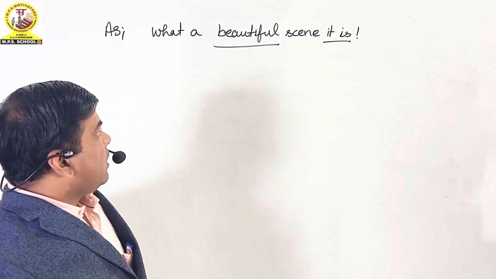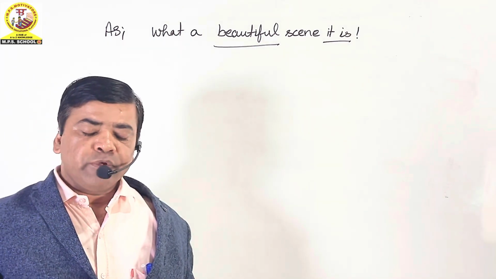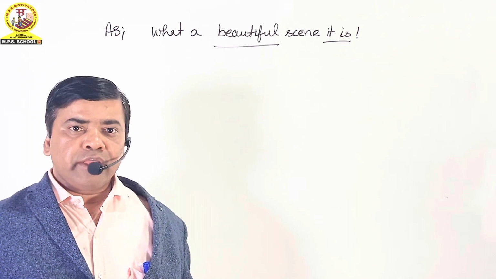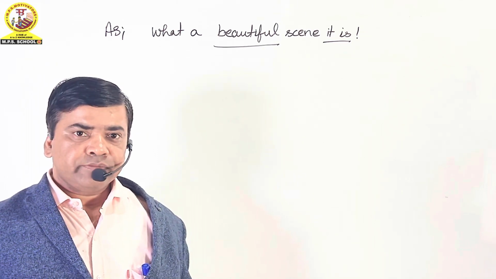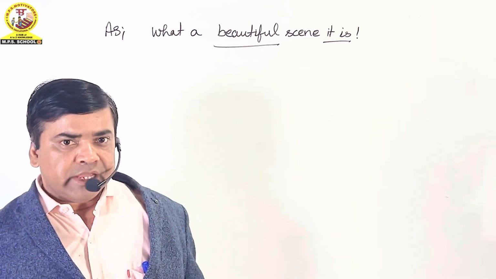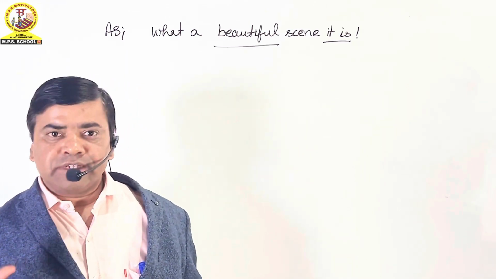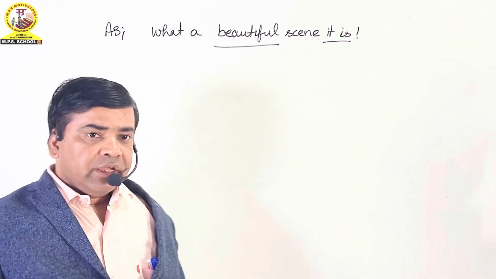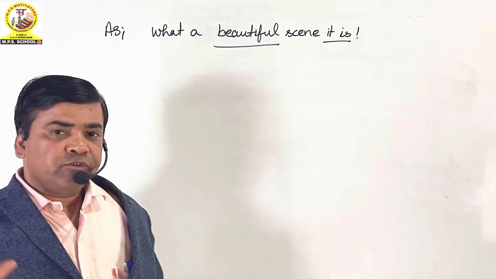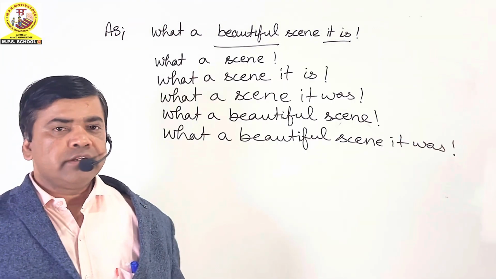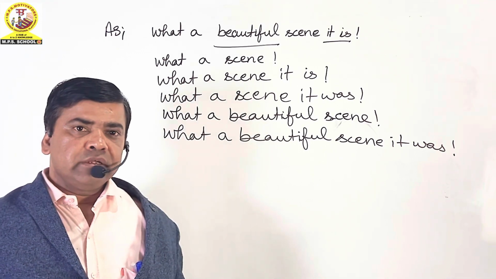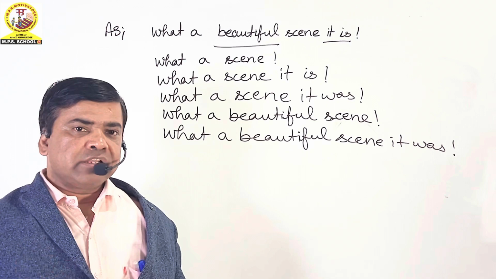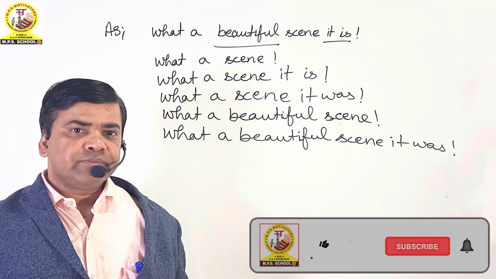When we use the word beautiful, we just modify the scene by using an adjective before it, but we can also say what a scene, or what a scene it is, what a scene it was. Okay, and now it is here what a beautiful scene it is. So friends, I have written the sentence that is an exclamatory sentence in many ways.